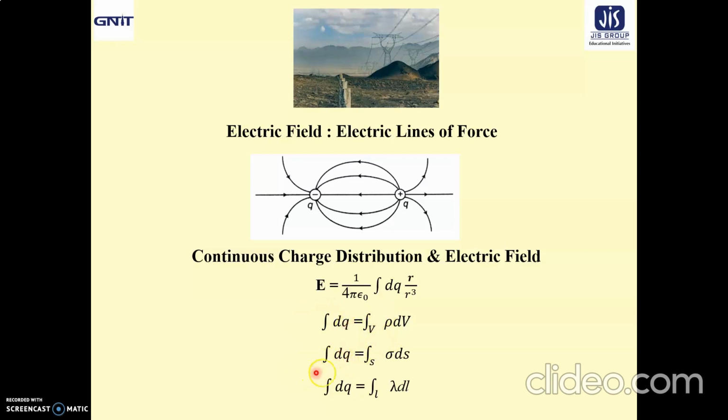Similarly, if the charge is smeared out continuously on some surface, how do we replace dq? It will be the surface integration sigma ds. If the charge is distributed linearly along some length of a wire, then dq is represented by the line integration lambda dl, where lambda is called the linear charge density. Sigma is the surface charge density.